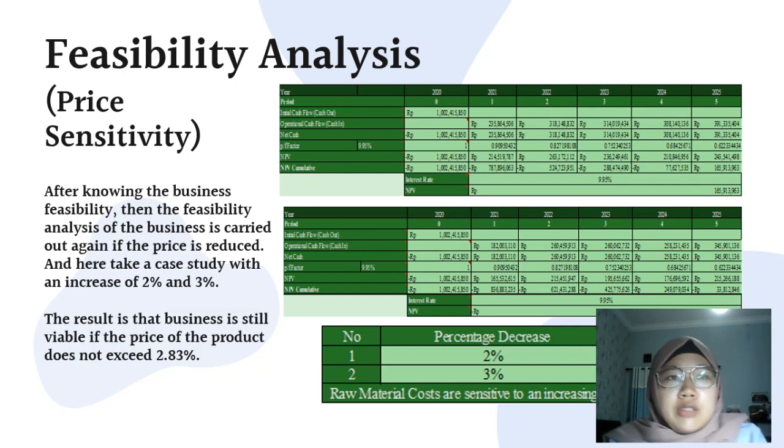This is the calculation for the feasibility analysis for price sensitivity. After knowing the business feasibility, the feasibility analysis of the business is carried out again when the price is reduced. And here we take a case study with a decrease of 2% and 3%. The result is that the business is still viable if the product price decrease does not exceed 2.83%.